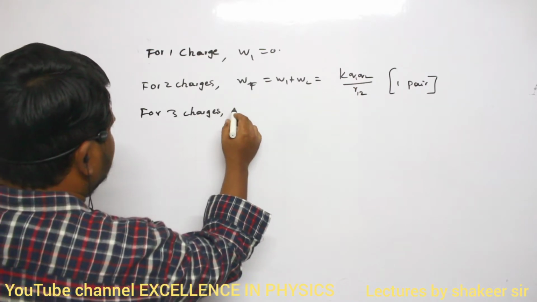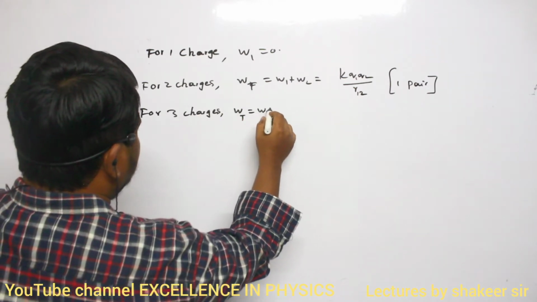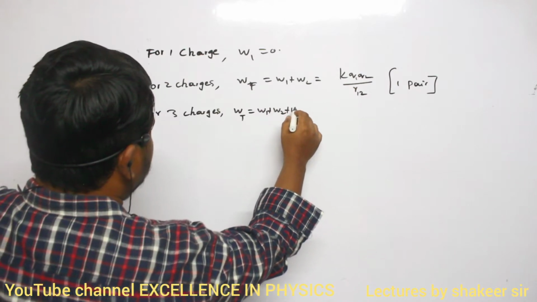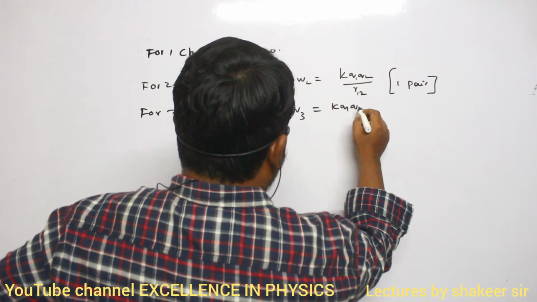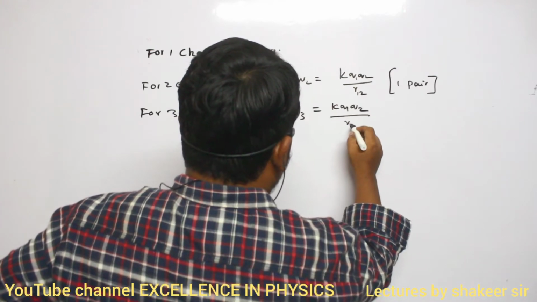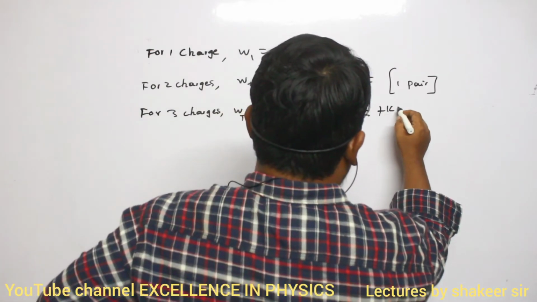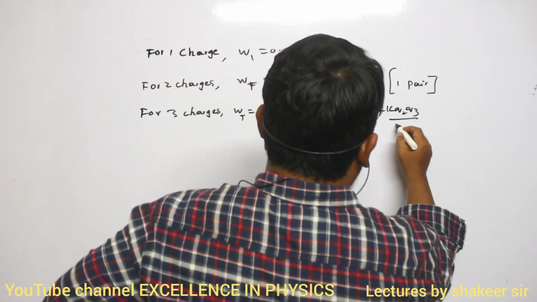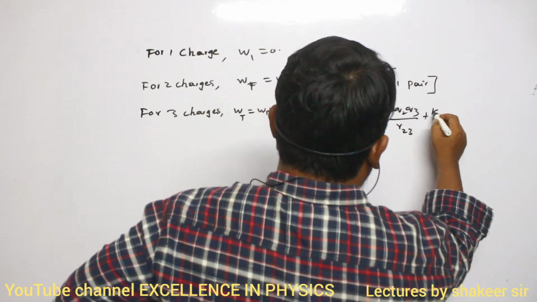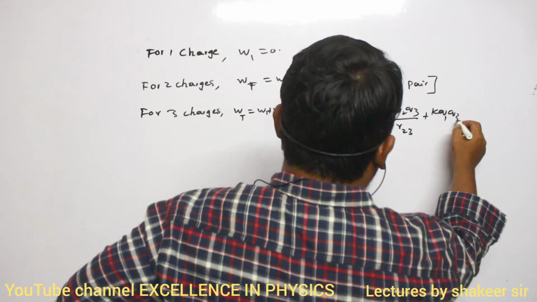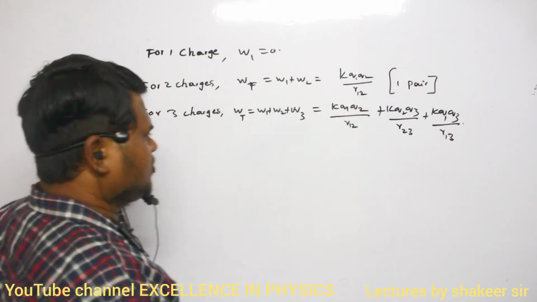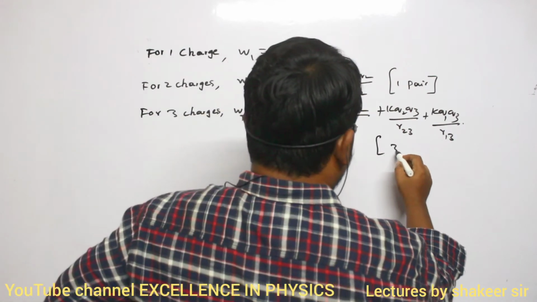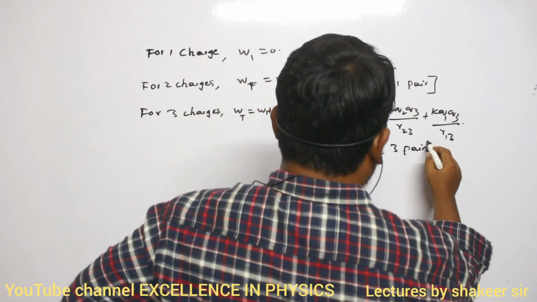Similarly, for three charges, what is the total amount of work done? Total work done is W1 plus W2 plus W3. Clear, ma? So it is KQ1Q2 divided by R12 plus KQ2Q3 divided by R23 plus KQ1Q3 divided by R13. This is the amount of work done. Clear, ma? So how many pairs did we get here? Three pairs we got. Okay.